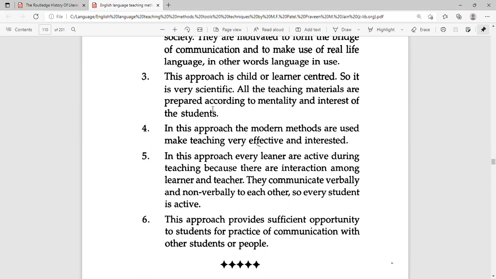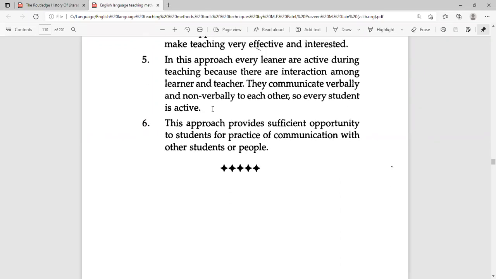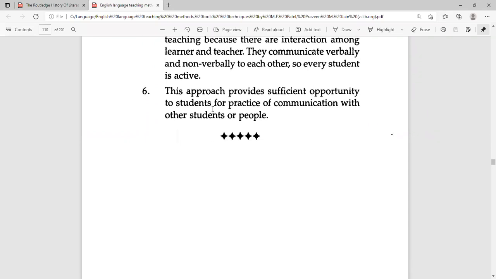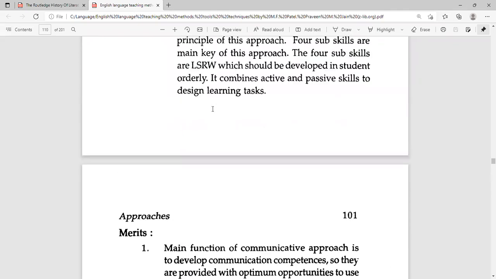Modern methods are used, making teaching effective and interesting. Every learner is believed to be active during teaching in this method. This approach provides sufficient opportunity for students to practice communication with other learners. So this approach is thought to be better than the other approaches. We discussed the structural approach yesterday, and today we have discussed the communicative approach, focusing on its four linguistic and four pragmatic aspects.